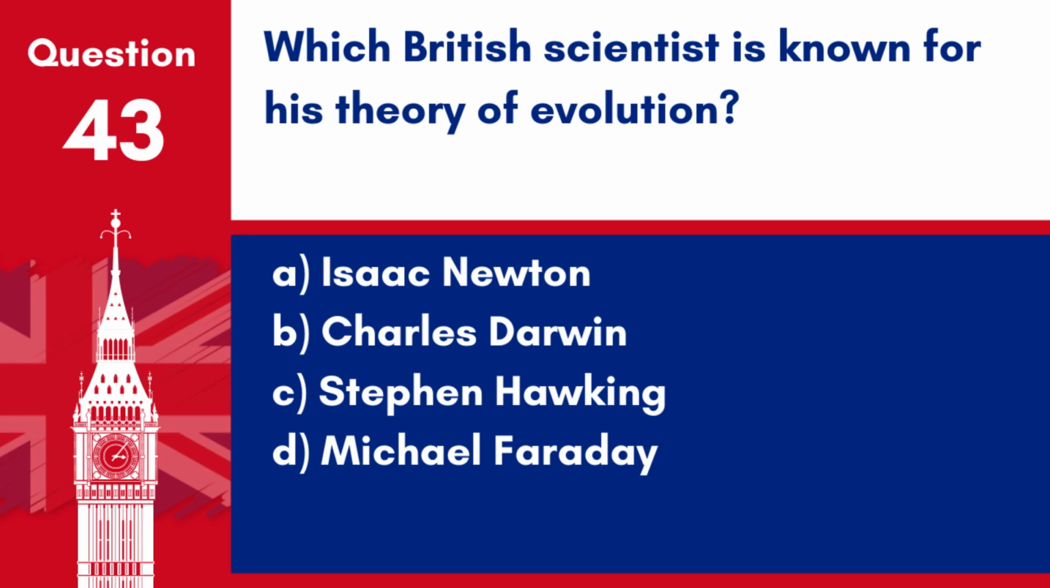Question 43. Which British scientist is known for his theory of evolution? A. Isaac Newton. B. Charles Darwin. C. Stephen Hawking. D. Michael Faraday. Answer: B. Charles Darwin. Charles Darwin is famous for his theory of evolution by natural selection, outlined in his book On the Origin of Species.